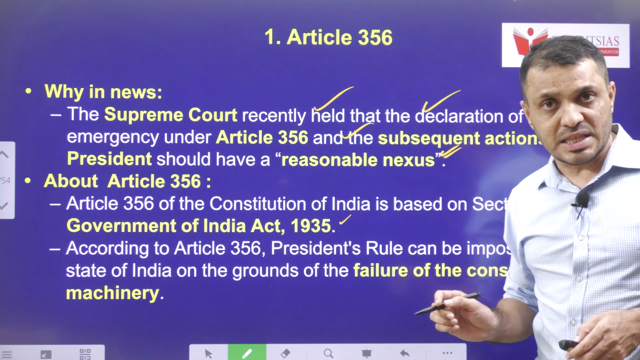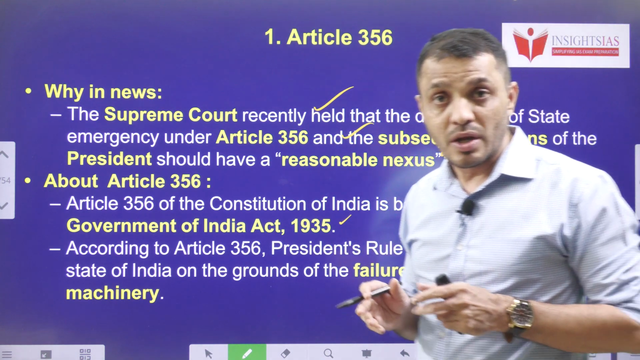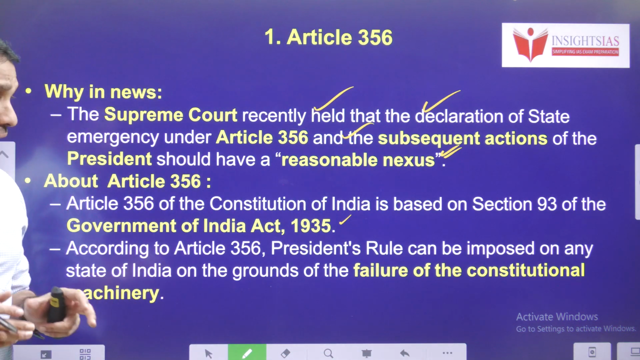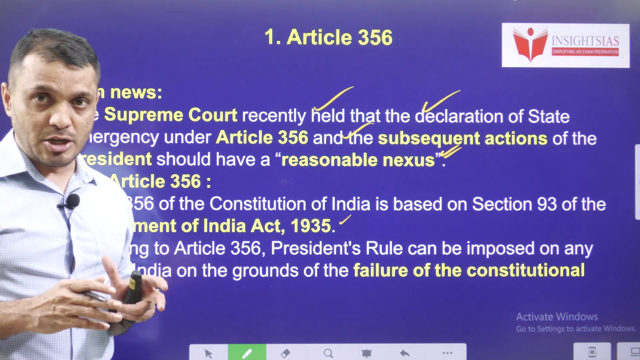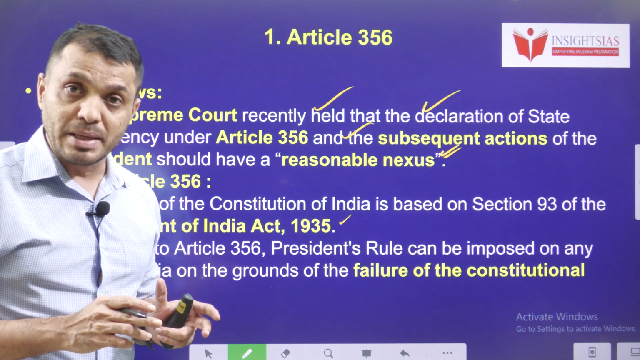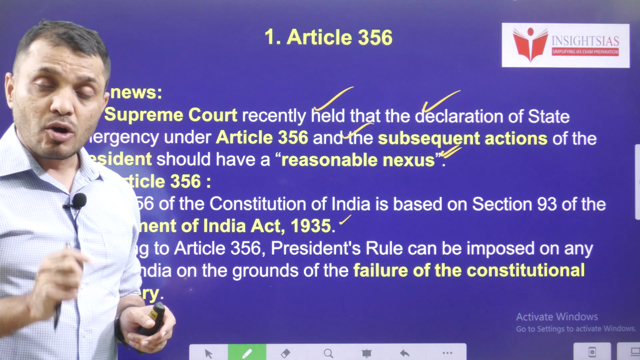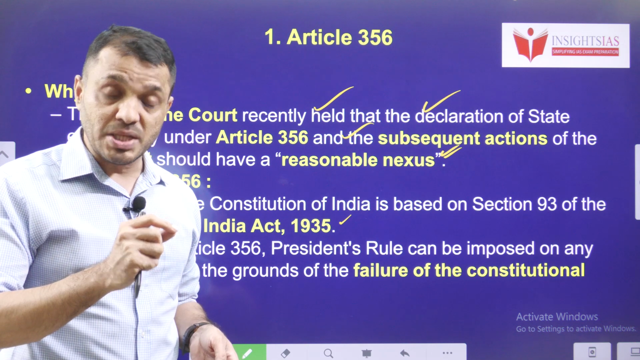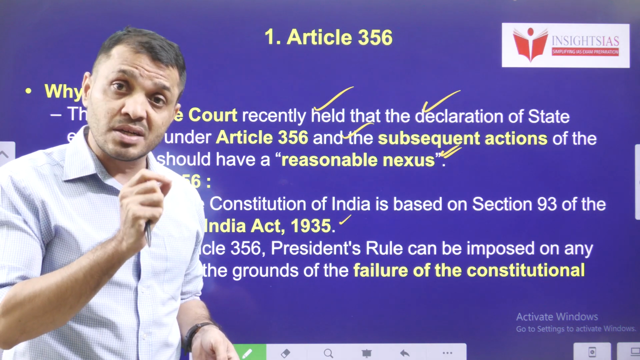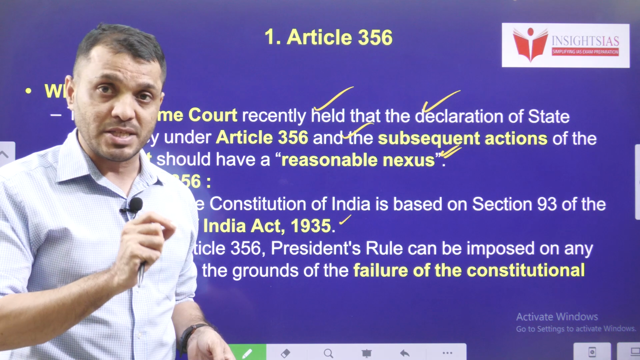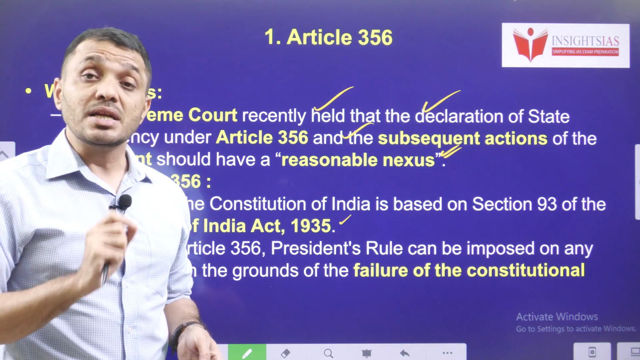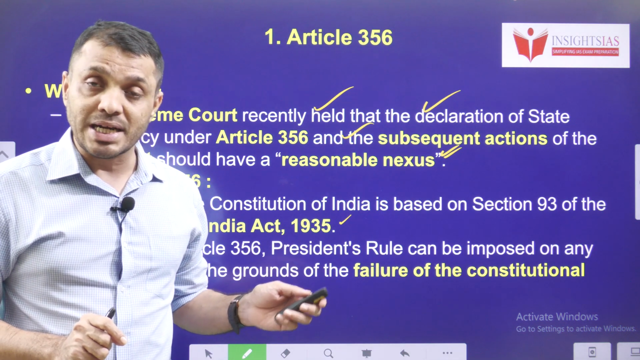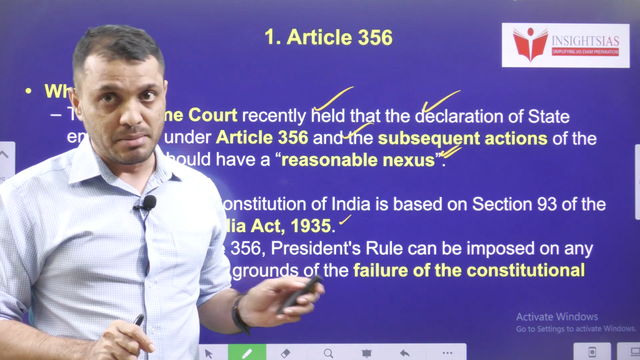The concept of Article 356, also known as President rule, we adopted from the Government of India Act 1935. In that act, in section 93, this President rule was there. Normally, President rule will be imposed under 2 conditions. When constitutional machinery has failed in a particular state, based on the Governor's report, the President will impose the President rule. In the second condition, when the state fails to comply with the orders given by the Union government according to Article 365, then the President rule will be imposed.